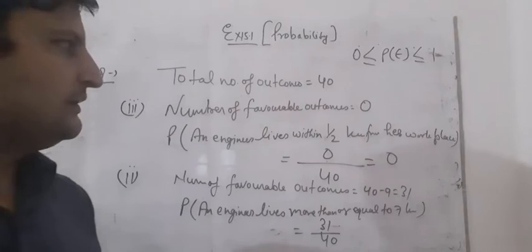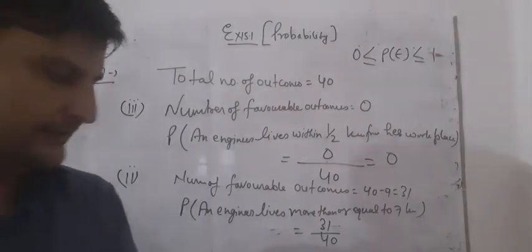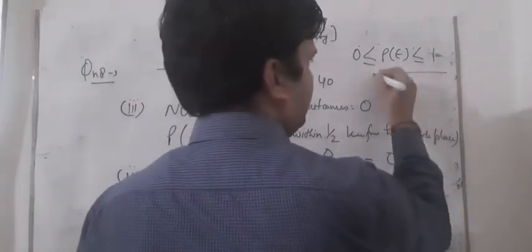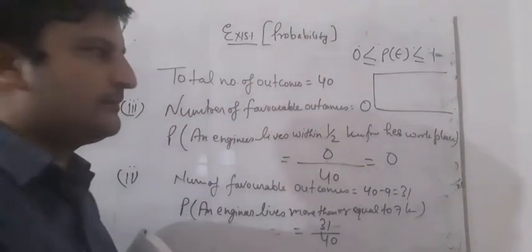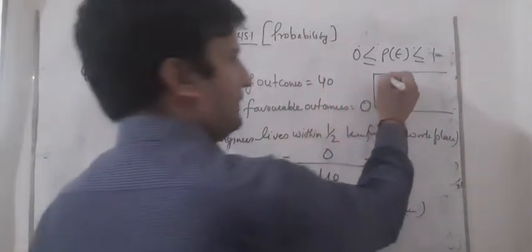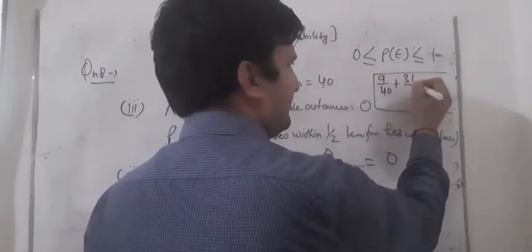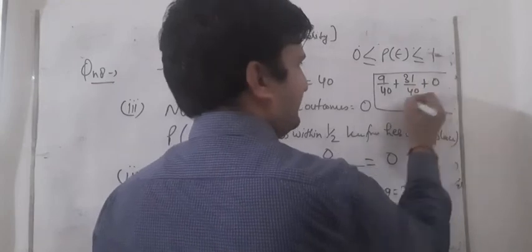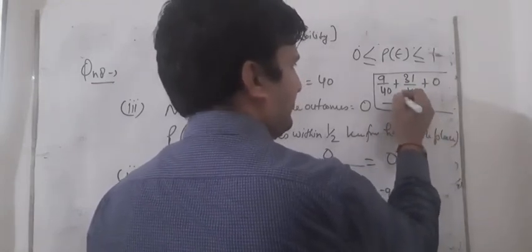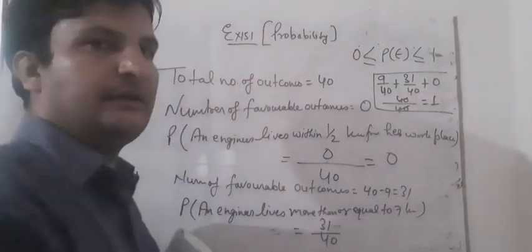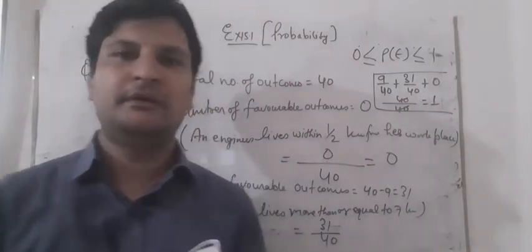So student, you can do it like this also. Student, you can check the answer. What was your first probability? We have found 9/40. Second probability is 31/40. Third is 0. So we can say 31/40 plus 9/40, that means it is equal to 1. So I am saying that the sum of all the probabilities will be 1.